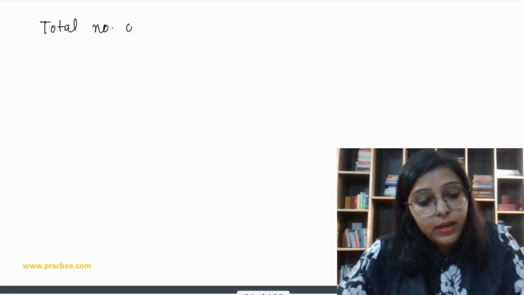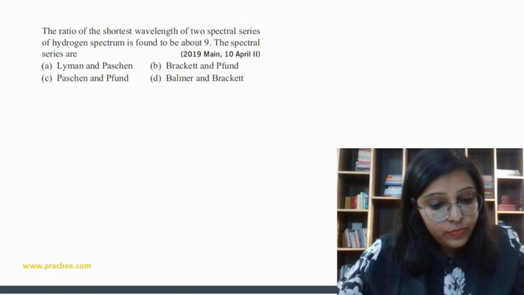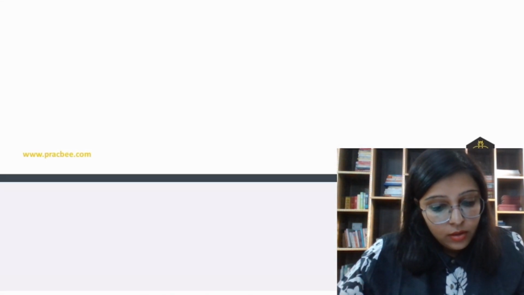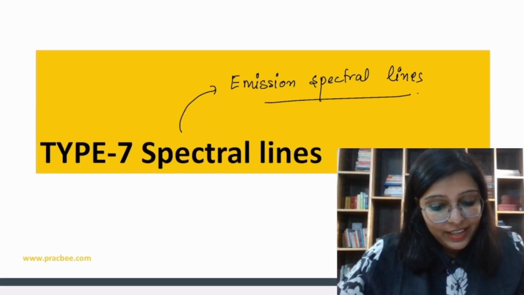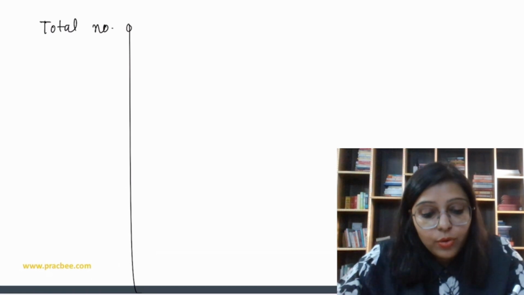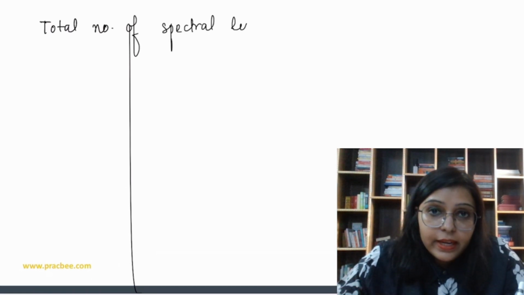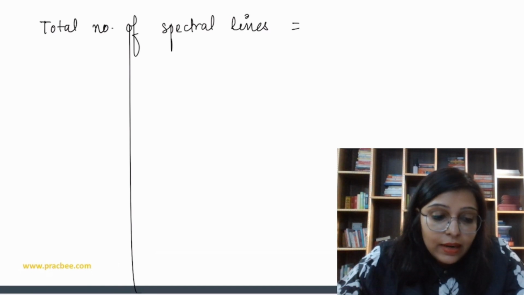Total number of spectral lines can be calculated as delta n plus 1 divided by 2.